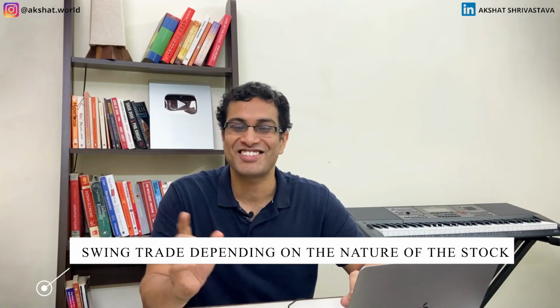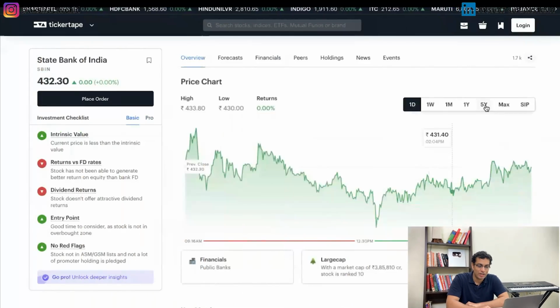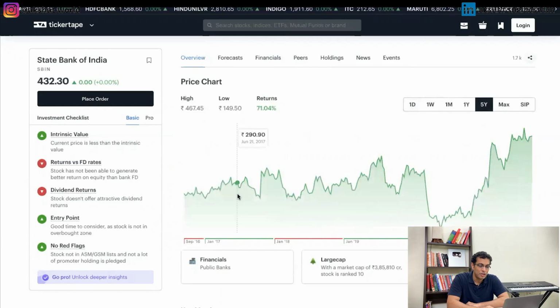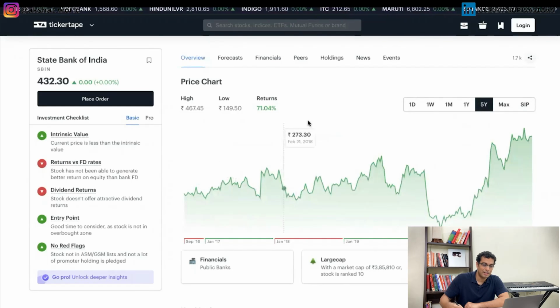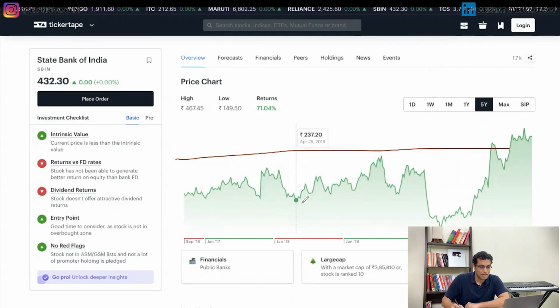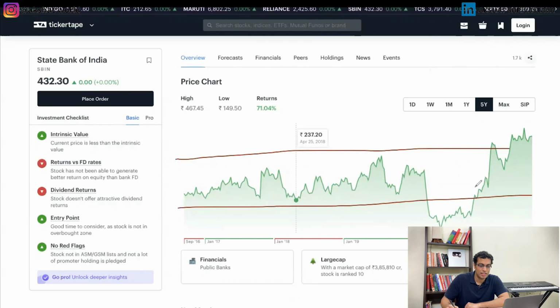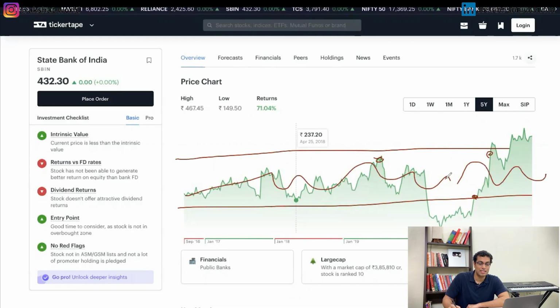Now I also take swing trades depending on the nature of the stock itself. For example, let us talk about our favorite bank. Type out the name. It is SBI. Now take a look at the history of SBI. You will see that it trades literally in a range. So if I paint this range, it goes something like this: if the stock price hits here, buy it. If it hits here or here, just sell it. That is what you need to keep on doing. There is so much consistent variation in a stock like SBI. Therefore, it is a trading stock for me. It is not an investing stock.